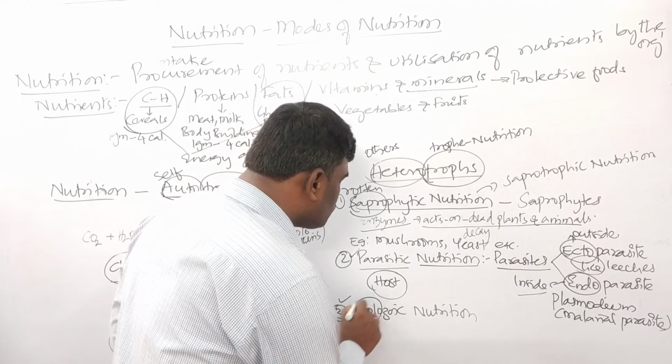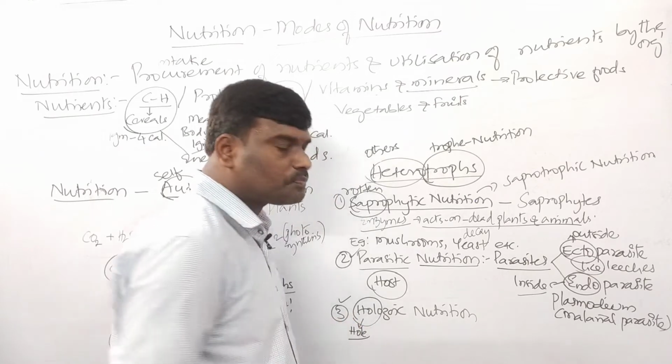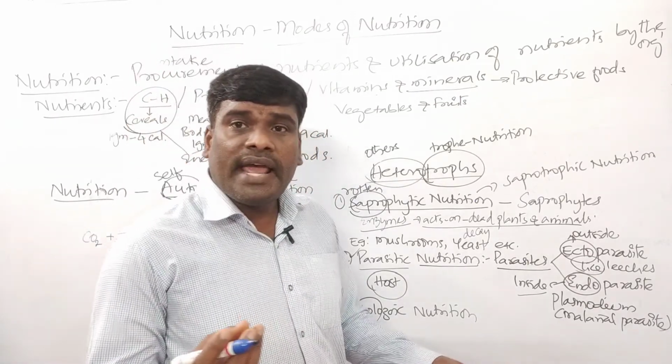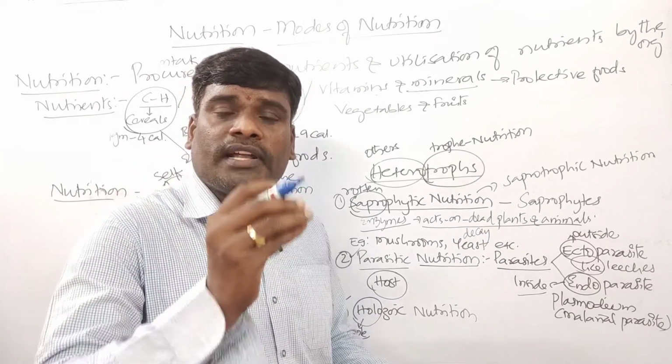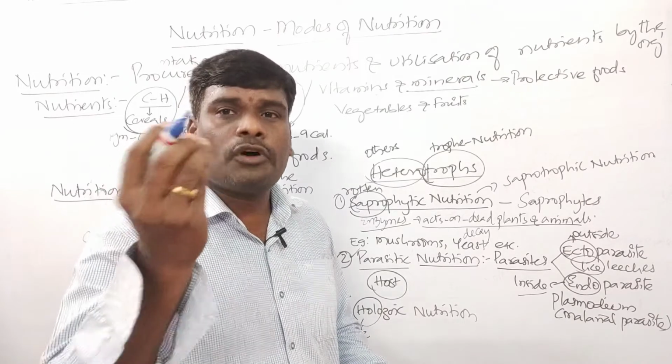What is meant by Holozoic nutrition? Holo means what, children? Actually whole, right? Here in this type of nutrition, children, food enters through a small hole that is called the mouth. And what kind of food? That is solid food.